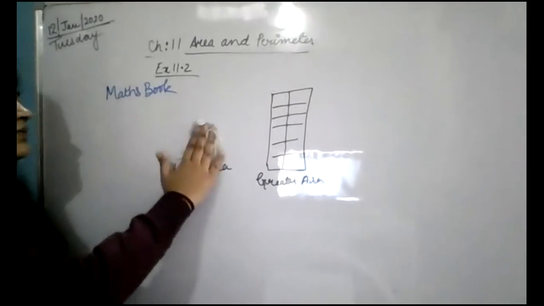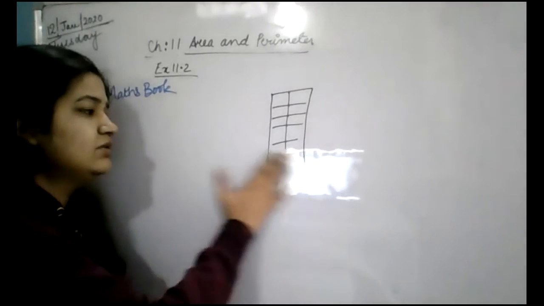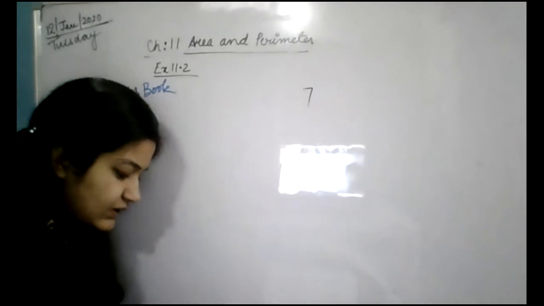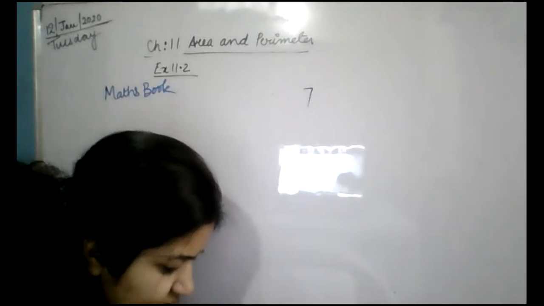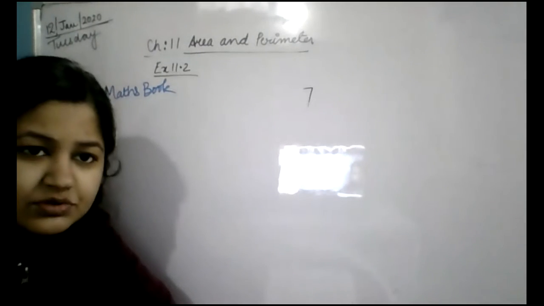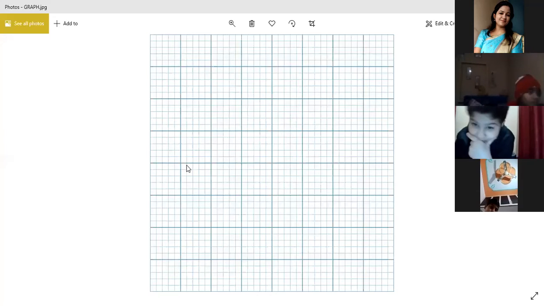Okay, now let's start question number B. This was question A, and question number B we are going to start. Count the number of squares and write the area for each figure. Just give me a minute. Let me show you this question. This is a graph paper. You can find it at the end of the classmate notebook.